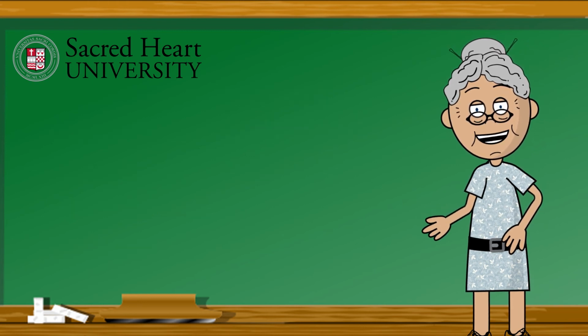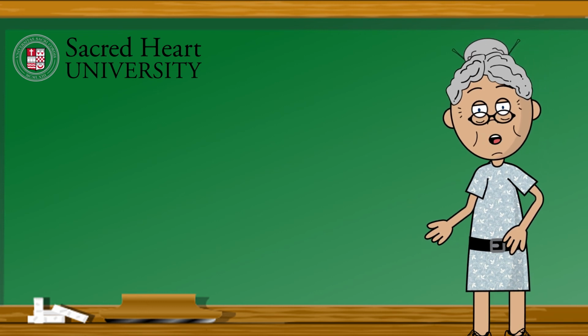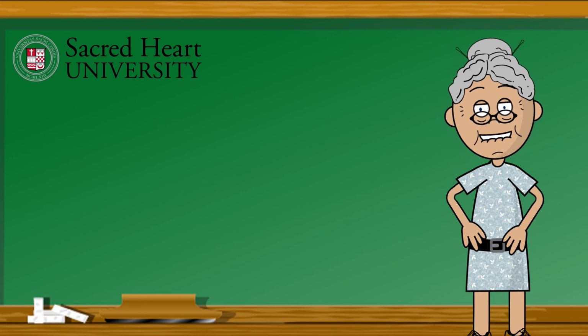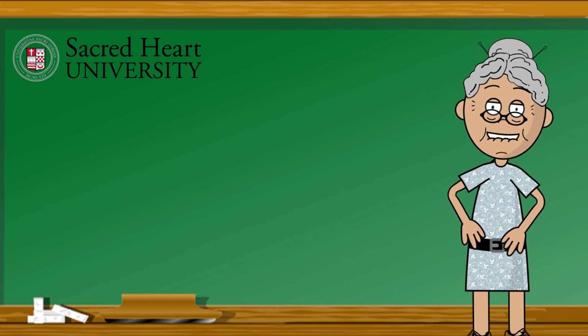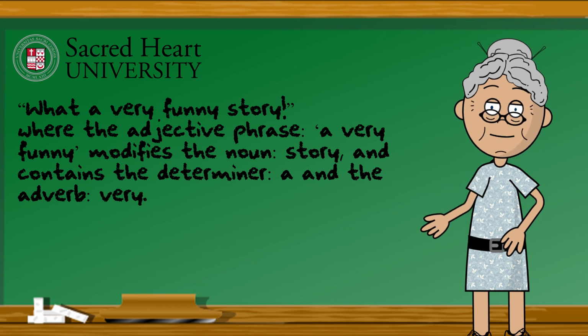Adjective and adverb phrases are about what you'd expect them to be. They're phrases headed by adverbs and adjectives, but containing additional adjectives, adverbs, and determiners. Take a look at the phrases in slide 12. Stop the video for a minute and see if you can sort them into adjective and adverb phrases. Remember that adjectives modify nouns, but can also be modified by adverbs, as in, what a very funny story, where the adjective phrase, a very funny, modifies the noun story and contains the determiner a and the adverb very.